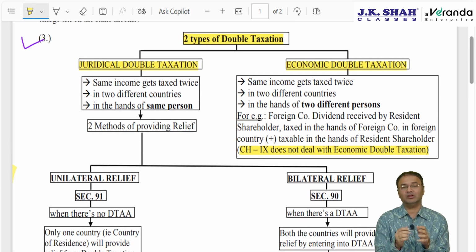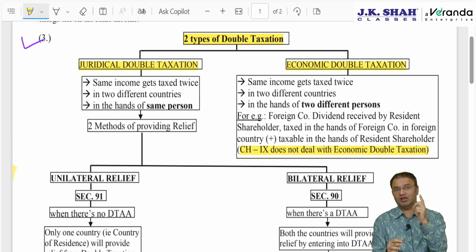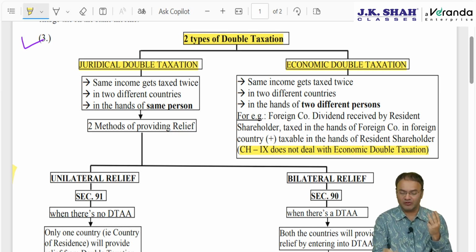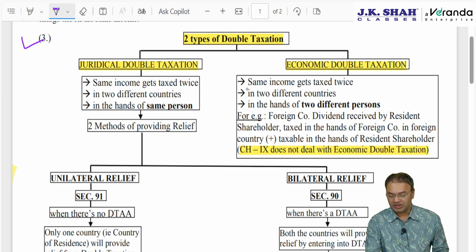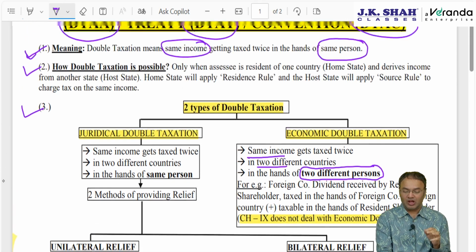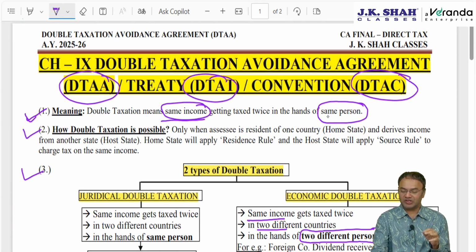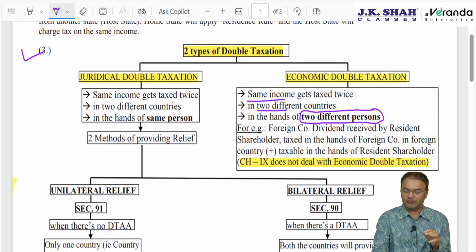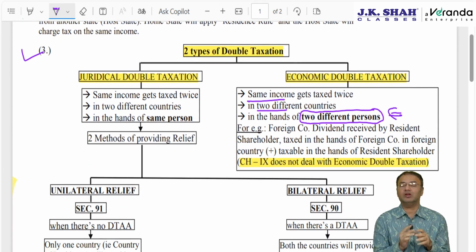Economic double taxation is a situation where the same income will get taxed twice in two different countries or two different jurisdictions, but in the hands of two different persons. But then how is it double taxation? In order to be called double taxation, it should be the same income in the hands of the same person. If two different persons are involved, then how is there double taxation? So the answer: internally those two people are one and the same. On paper they are two different people, but internally they are one and the same.